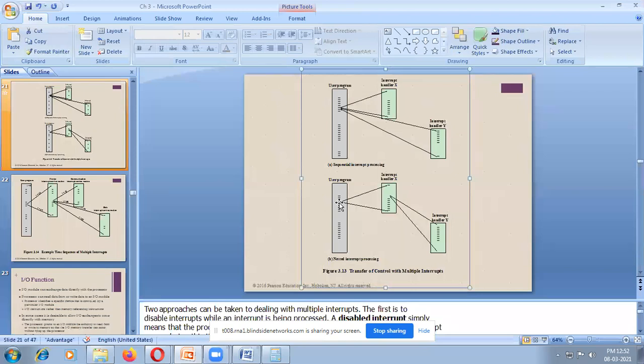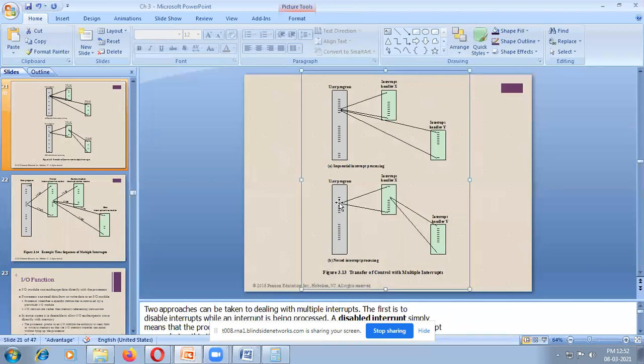Nested interrupt processing is a somewhat important question. Draw the diagram of nested interrupt processing.